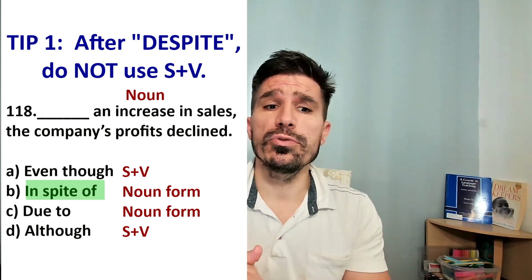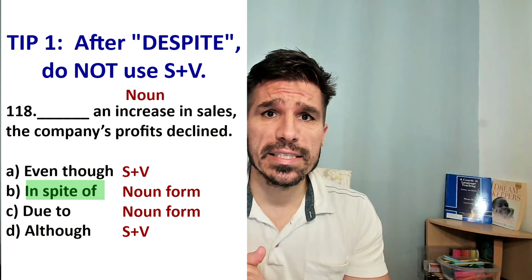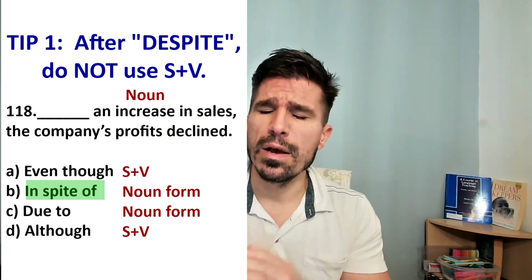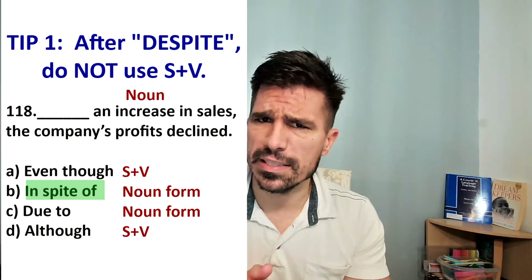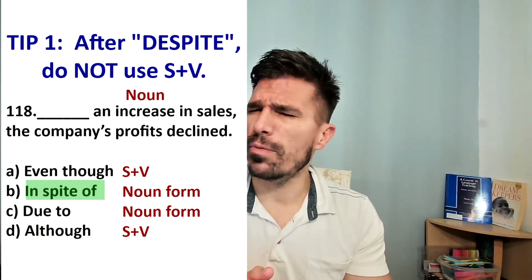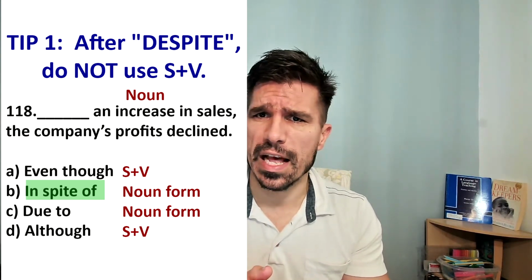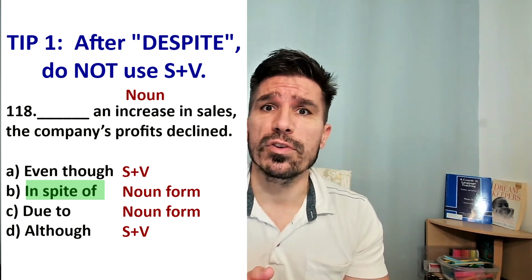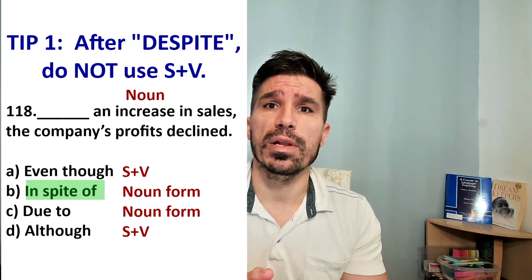Now, due to doesn't make sense because once again, due to means because of, but if you have an increase in sales, your profits probably shouldn't decline. And although doesn't work because after although, you need a subject plus verb.